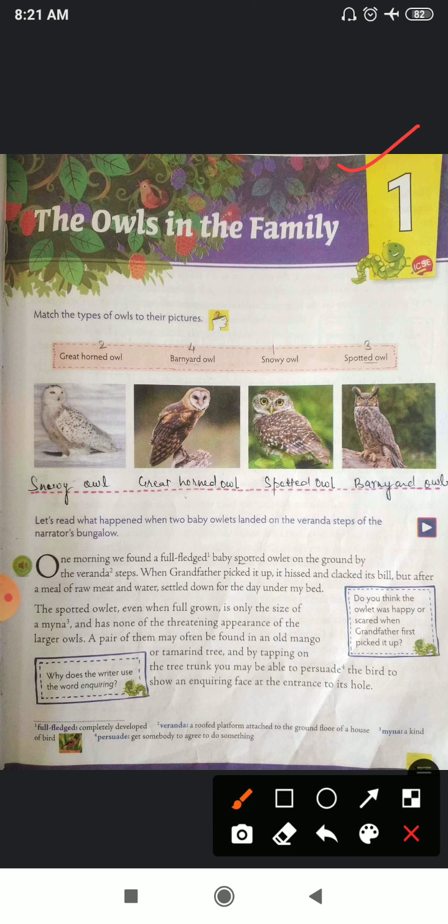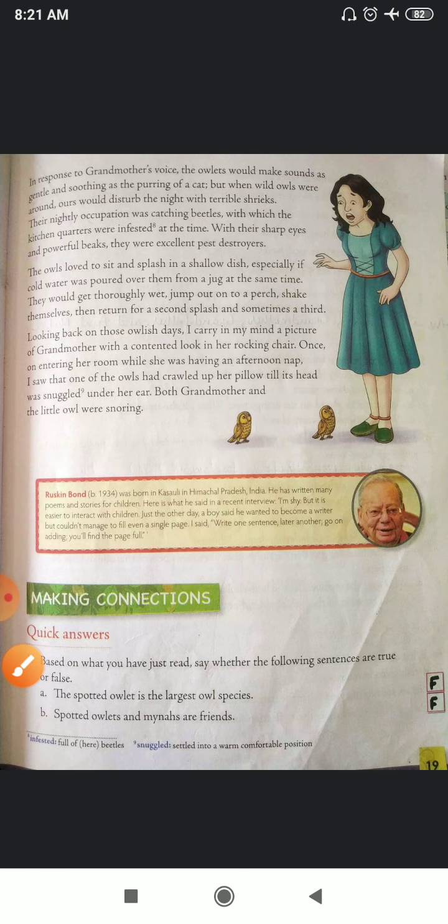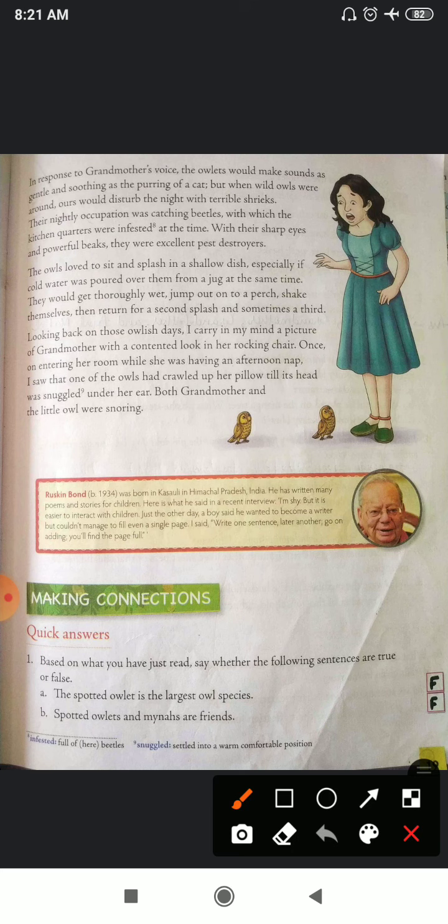Okay. So now just continue with the book work, and in homework I have given you word meanings to write down in your fair notebook. I hope you all have completed your homework. So now I'm going to start with the book work. All of you please open page number 19. First of all I'm going to start with this making connections, quick answers.